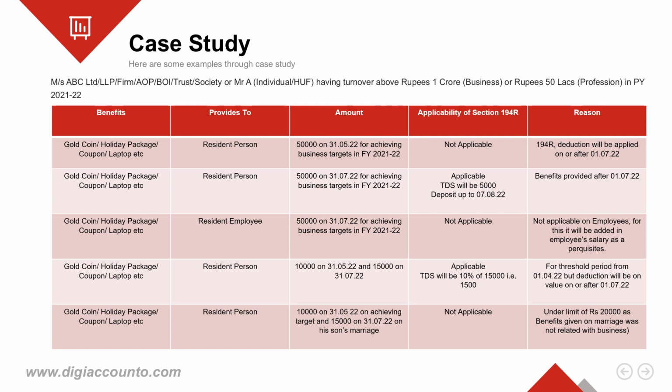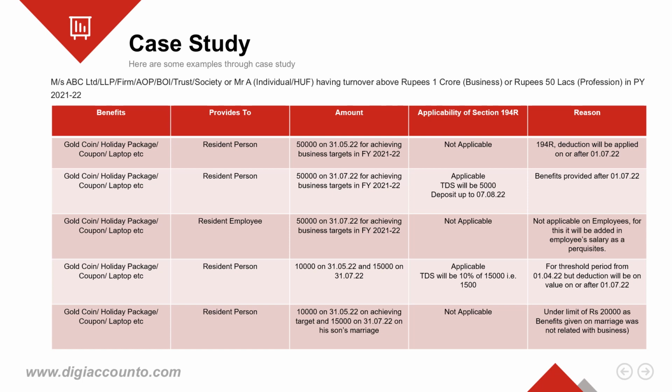So, in the given case, TDS under section 194R will be applicable because the threshold has been crossed, but TDS will be deducted on rupees 15,000 only, that is rupees 1,500. The date of deduction will be 31st of July 2022 in this case, for which TDS should be deposited up to 7th of August 2022.